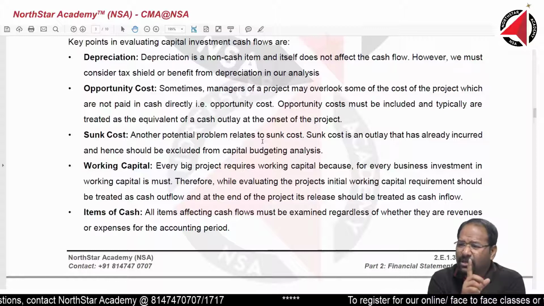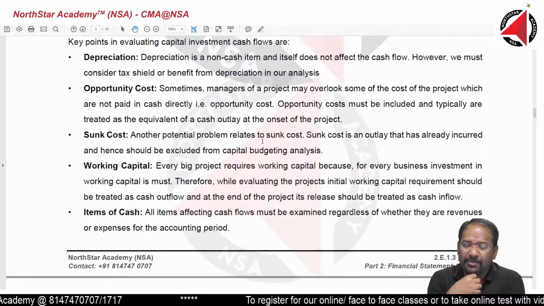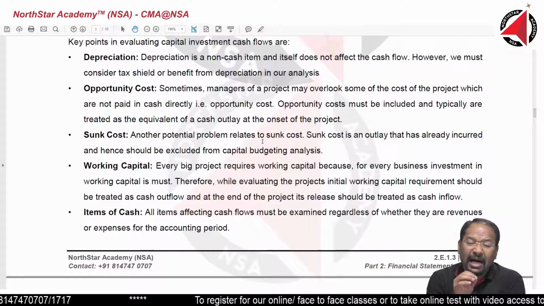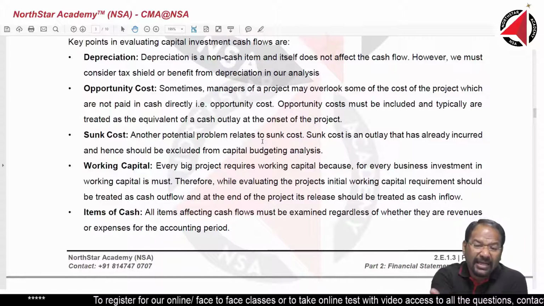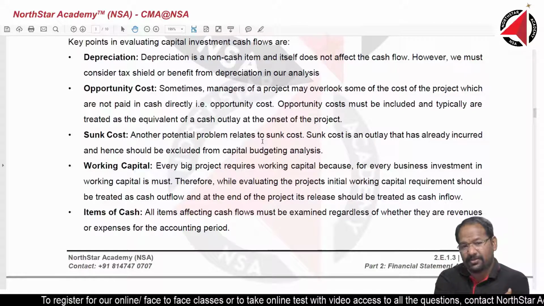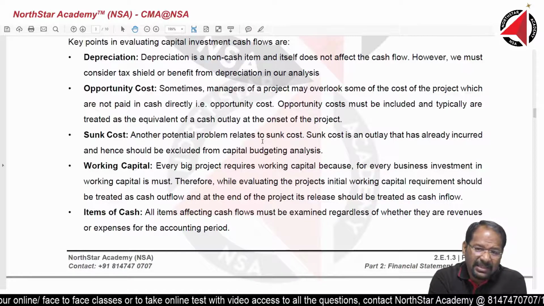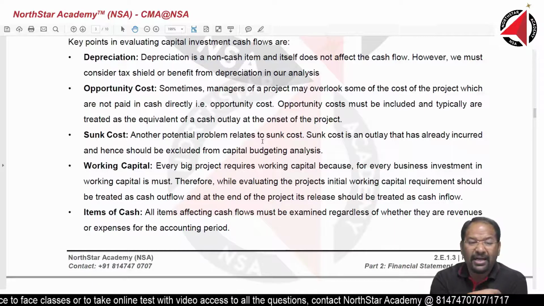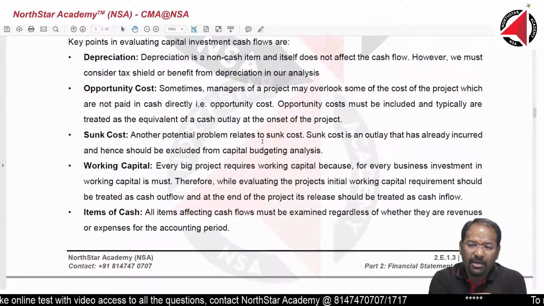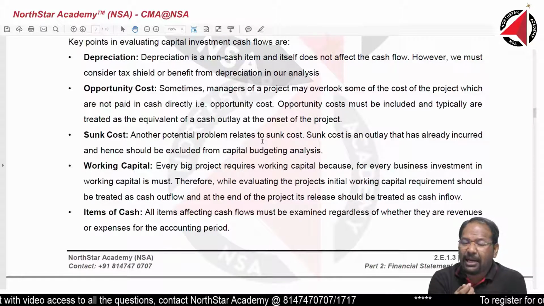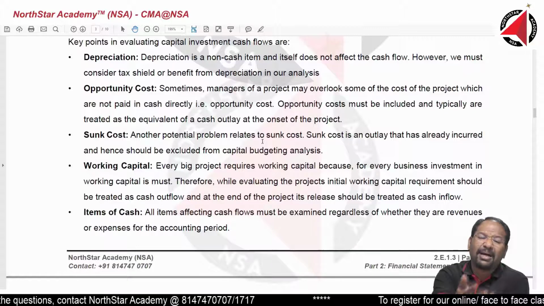Working capital is very important. Most of the people go wrong with working capital. I don't want any confusion with working capital. Working capital is the amount of money that you are going to invest today, but you are going to get it back at the end of the project. So when you are investing the working capital, you must consider it as a cash outflow. And when you are getting this money back, you must look into it as a cash inflow. Remember, when you are investing in the project, working capital is a cash outflow. When your project is coming to an end, the same working capital will become a cash inflow.